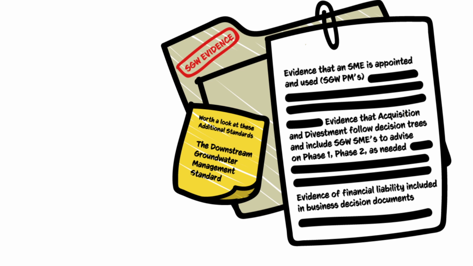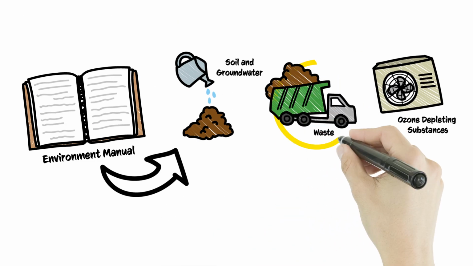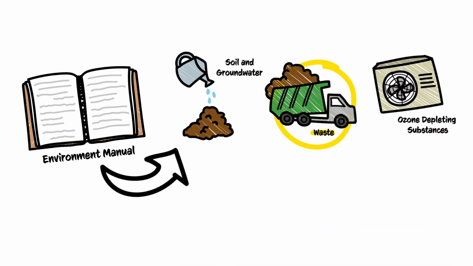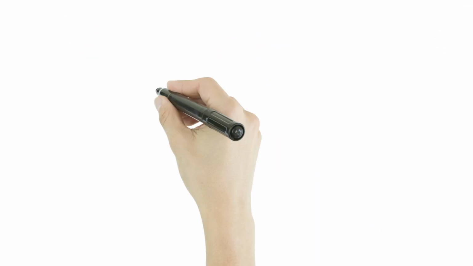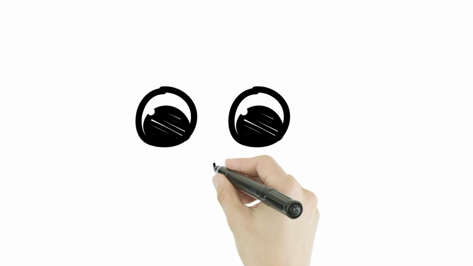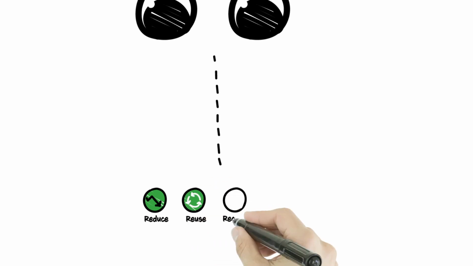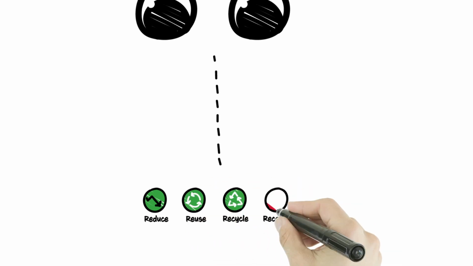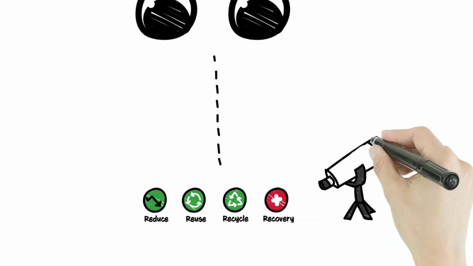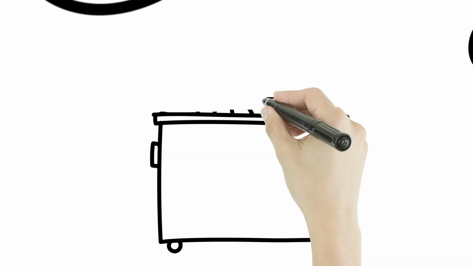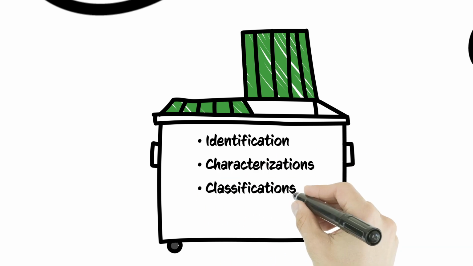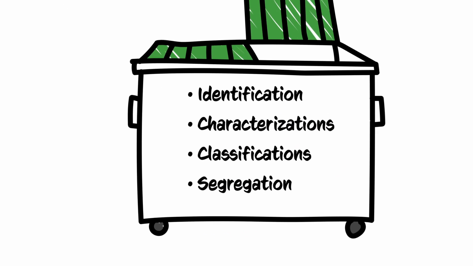The Waste section of the Environment Manual is applicable to all company-owned or controlled waste from our sites and activities. We must identify opportunities to reduce, reuse, recycle, and recover in our activities. We are required to monitor waste activities through identification, characterization, classification, and segregation.